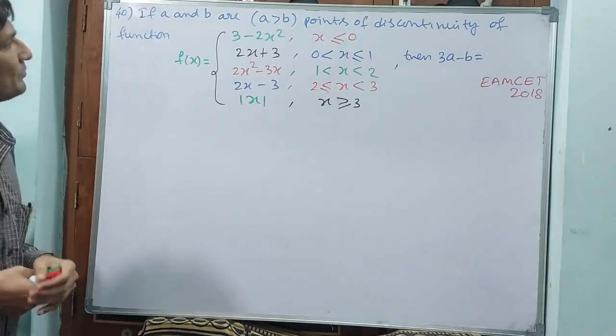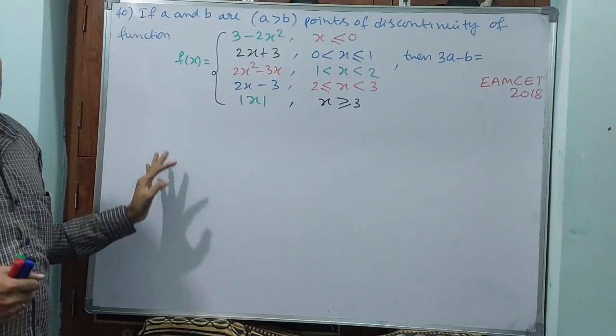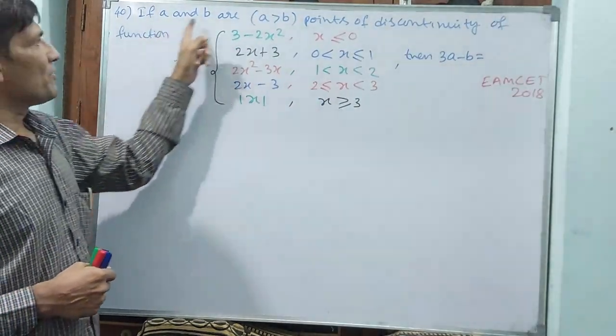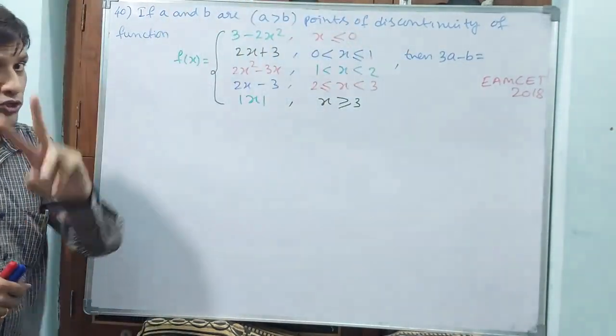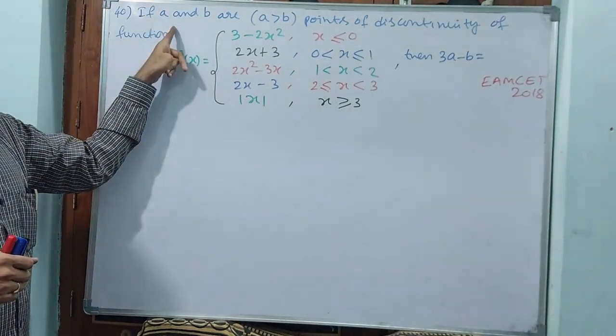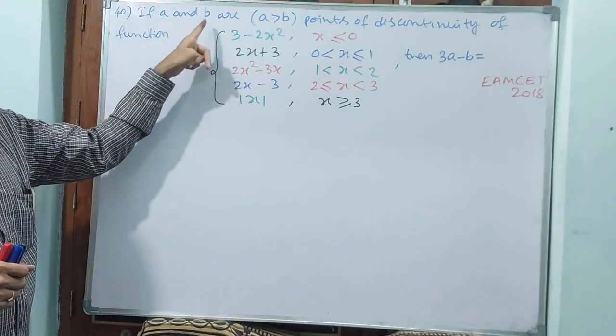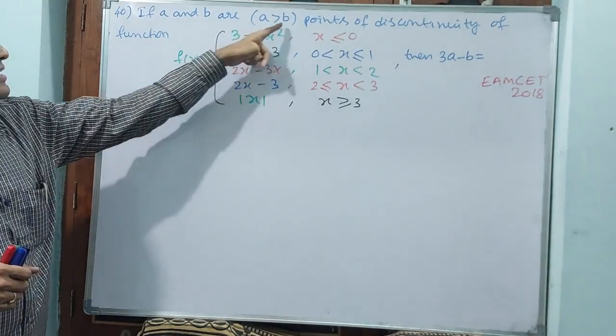Okay? Let us go for it. See, question number 40. This is also a little bit bigger question. Why? Because they are giving points of discontinuity. Two discontinuities are there. Observe carefully. Those are A and B. But of these two discontinuities, A is bigger than B.